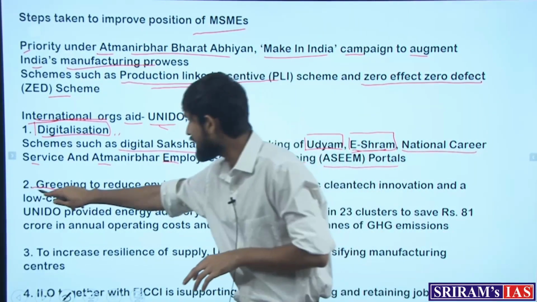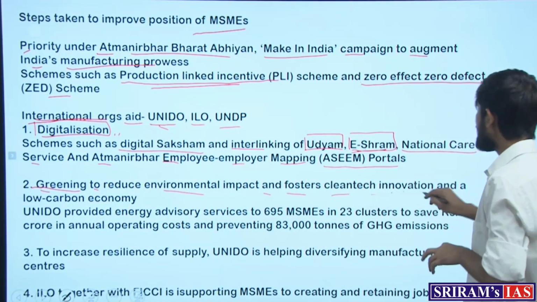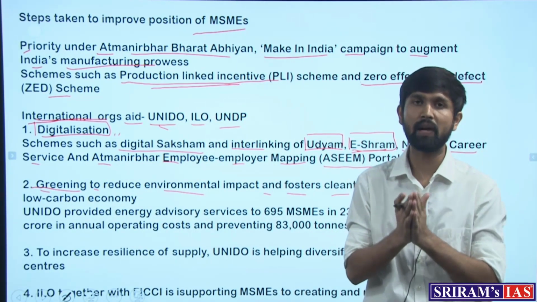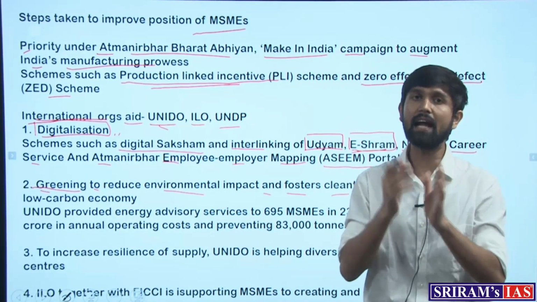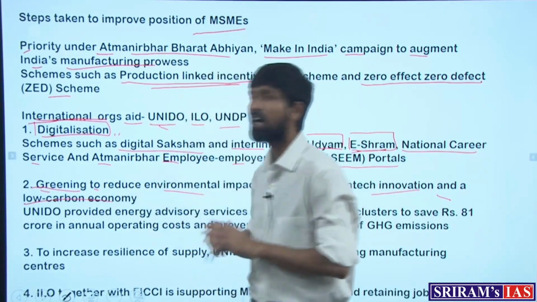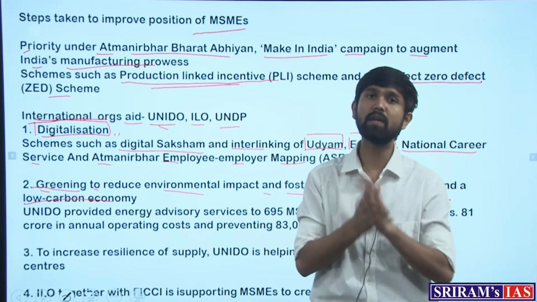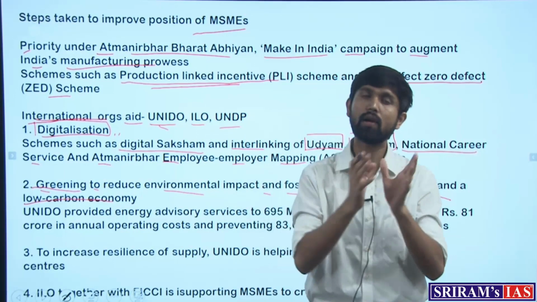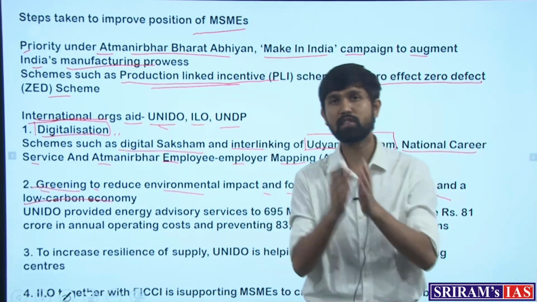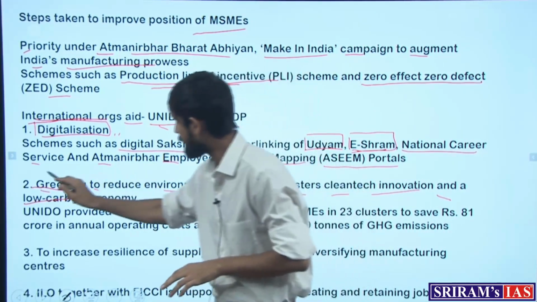So this greening is done to reduce environmental impact, which fosters clean tech innovation, which means that the kind of technology used in these enterprises should be clean and should ultimately result in a low carbon economy, which means that carbon emissions from these companies should be lessened and reduced. This process of increasing production as well as making sure that the production process does not have an adverse impact on the environment is known as greening.